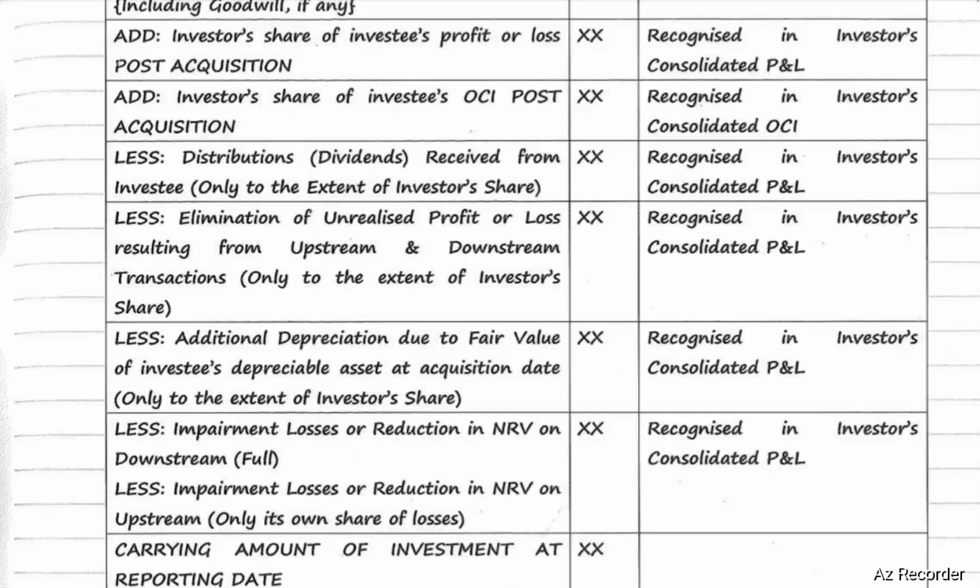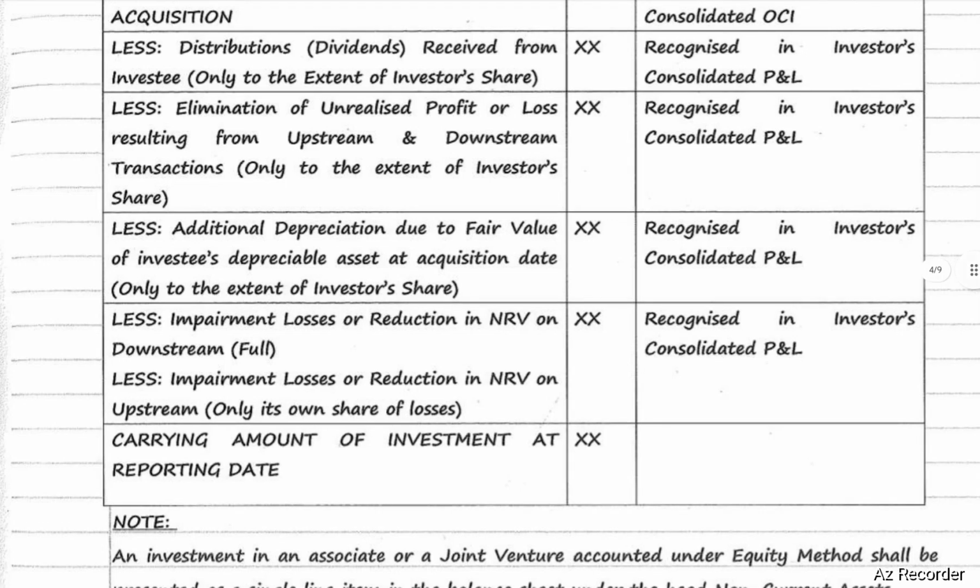It will be recognized in investor's consolidated P&L, less impairment loss or reduction in NRV on downstream. Full need to be excluded. Less impairment losses or reduction in NRV on upstream. Only its own share of loss need to be deducted. It will be recognized in investor's consolidated P&L.